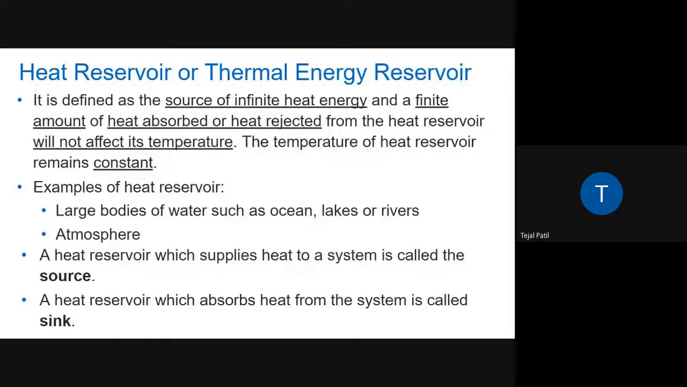And what is the sink? A heat reservoir which absorbs heat from the system. The system here is a glass of boiling water. Now the ocean will absorb the heat from that glass of water, so now the ocean is acting like a sink. Sink means what? For example, your basin in your kitchen, which we normally call a sink. Why do we call it a sink? Because it continuously absorbs the water. Similarly here, the sink is the heat reservoir which continuously absorbs the heat. So this is about the heat reservoir, source and sink.